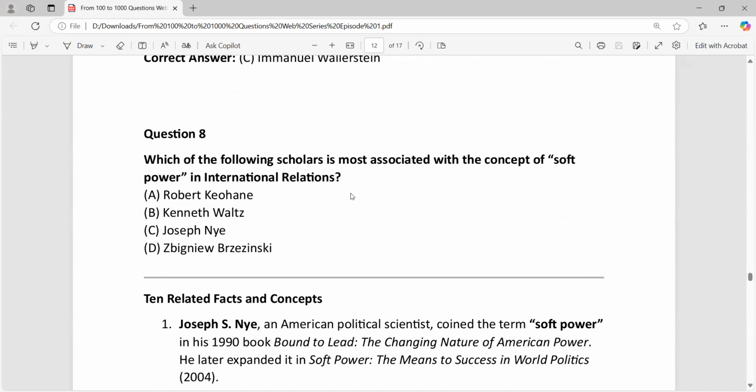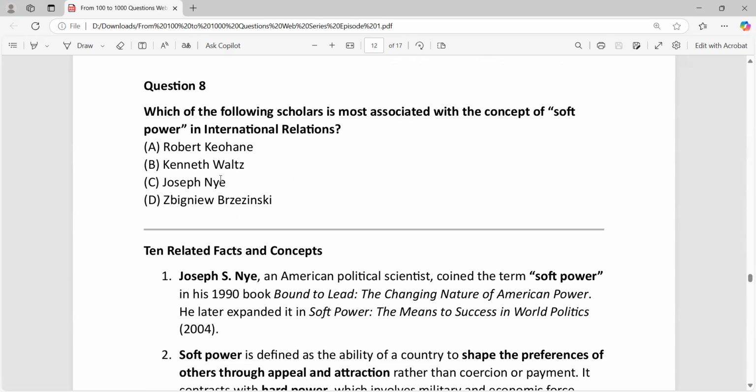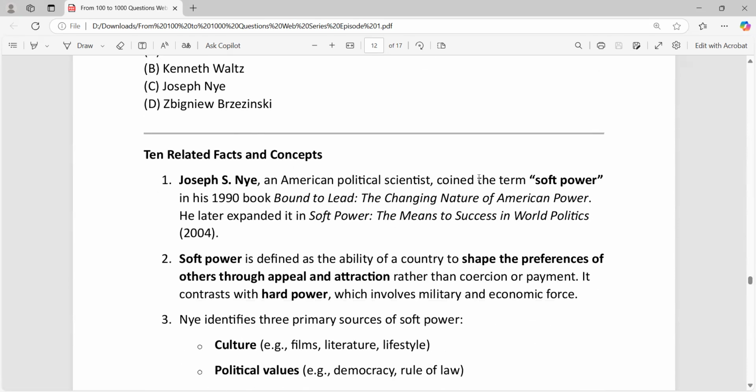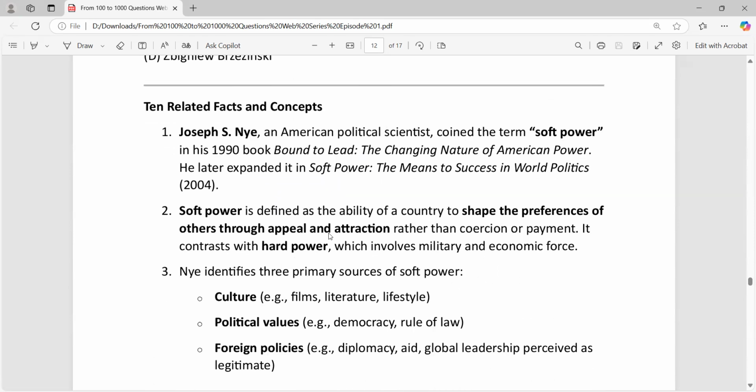Which thinker gave the concept of soft power? I told you about this. It's Joseph Nye. Joseph Nye gave the concept of soft power in his book Bound to Lead. This is important. You have to remember that.